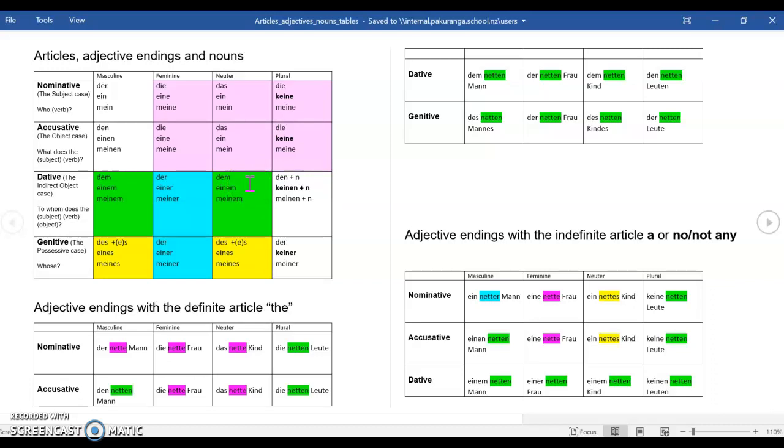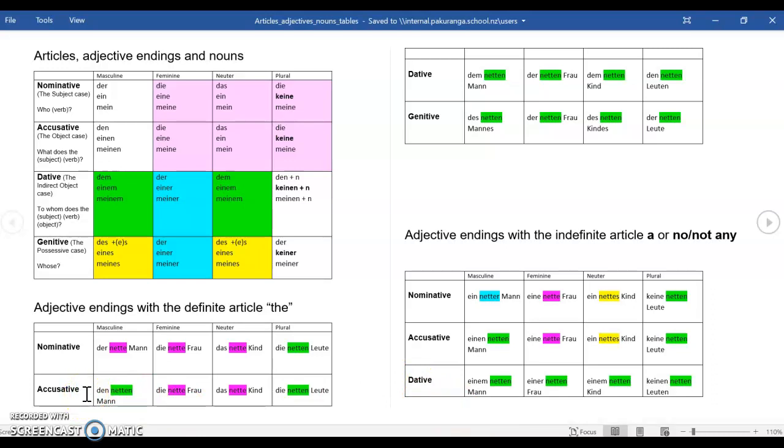Now, if we have a look at adjective endings that follow the definite article, the der words. Der nette Mann, die nette Frau, das nette Kind. In the accusative, den netten Mann.